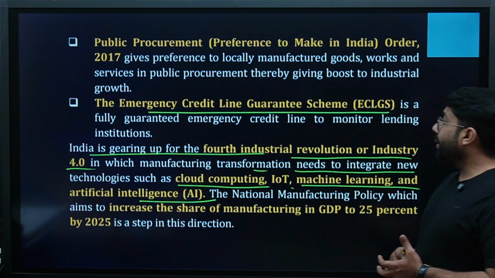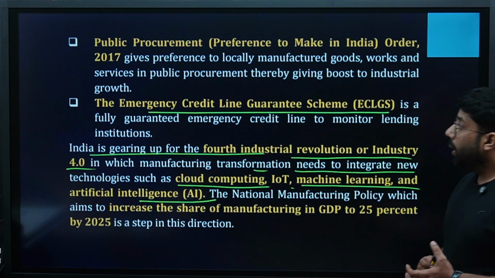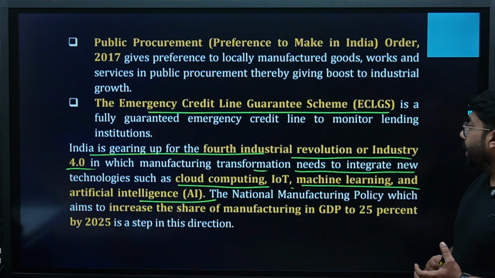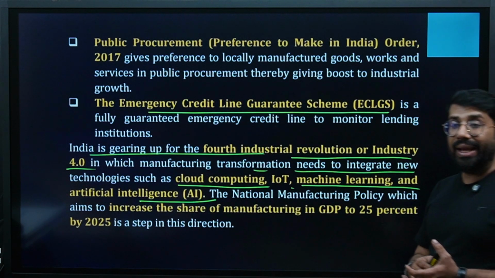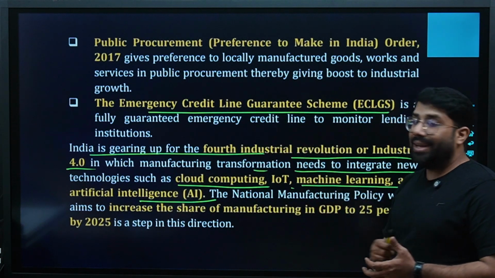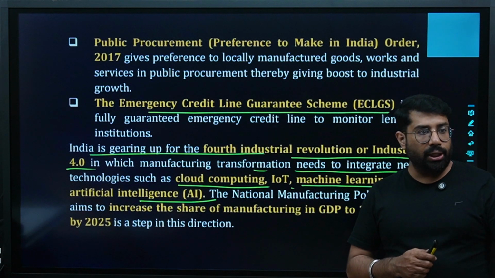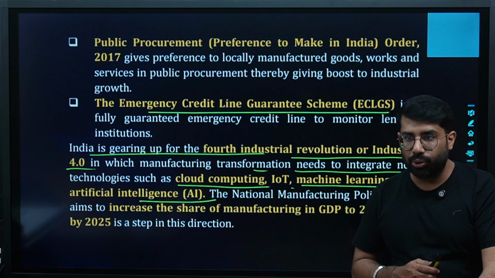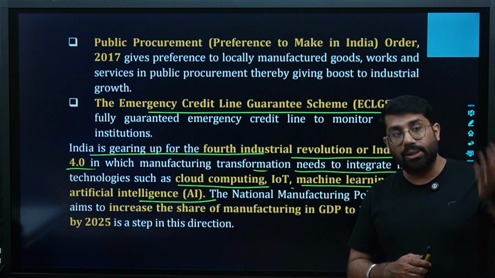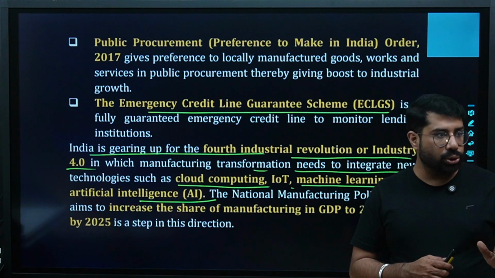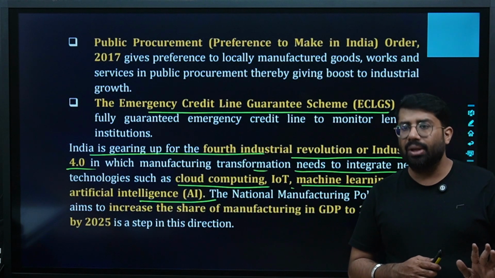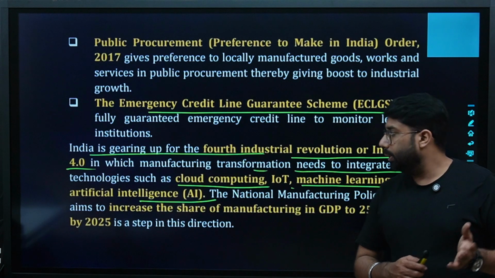Then the Emergency Credit Line Guarantee Scheme, ECLGS, is a fully guaranteed emergency credit line to lending institutions. It is a kind of credit line where, in case of any emergency, loans will be provided to the institutions if required. And it is a guaranteed scheme that you will get the loans in case required. It's a kind of an insurance scheme basically, right?